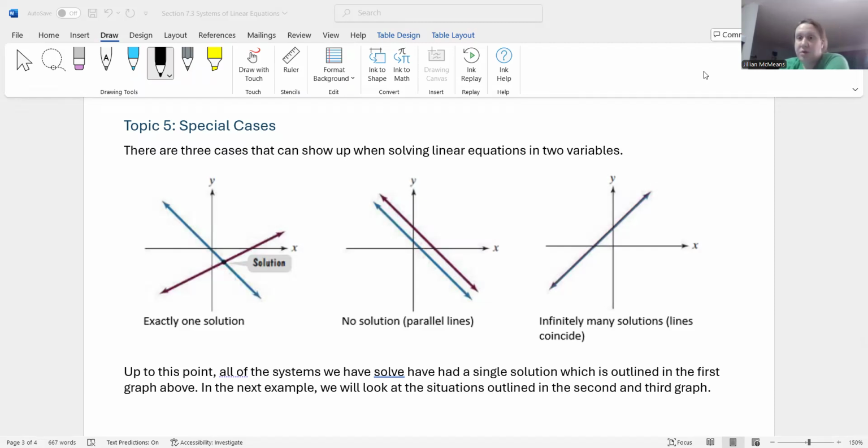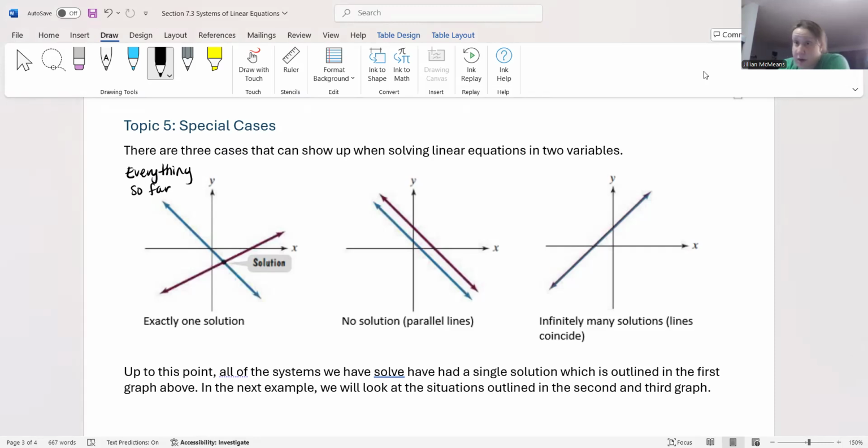So that is where you have two lines that are very much independent of each other and they intersect at one point, which of course, lines are only going to intersect at either one point or they're going to intersect everywhere. Okay. So this is everything so far. All of our systems of equations so far had just the one solution. So one ordered pair solution that represented the point of intersection.